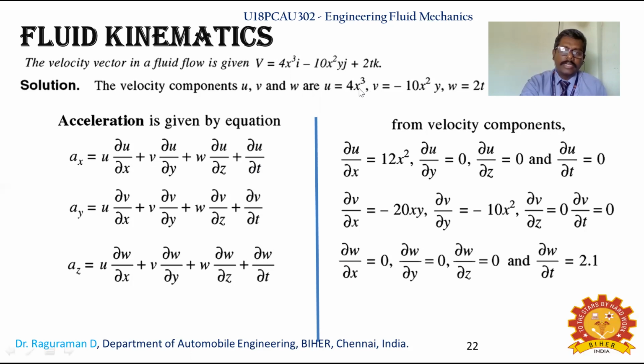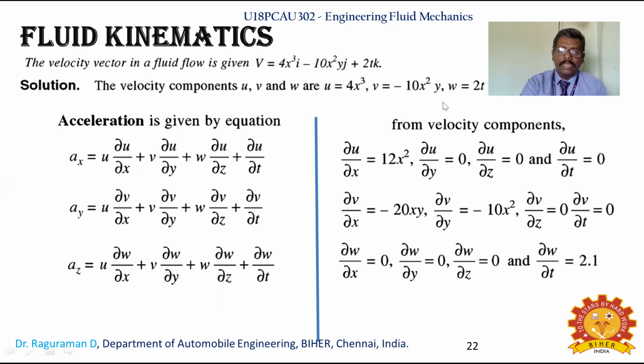So while you are differentiating partially with respect to x, it will become what? 12x square. And the u, if you are going to make partial differentiation with respect to y, there is no y component, so that is 0. Sorry, there is no z component, so that is 0. And t, there is no t, so that is 0 only.